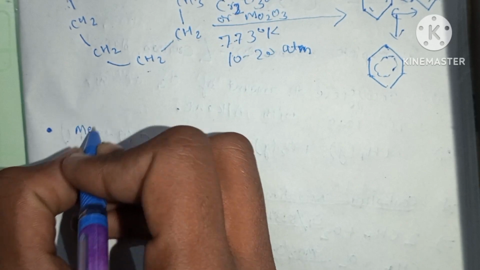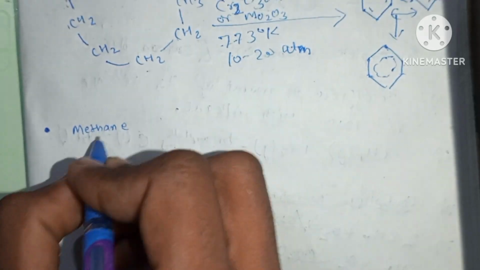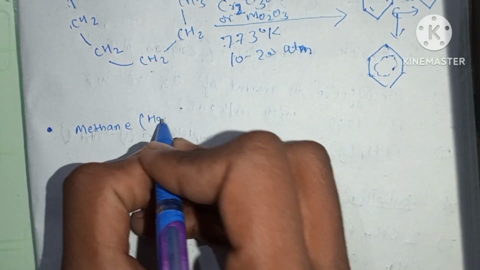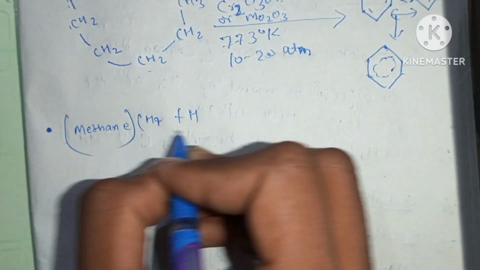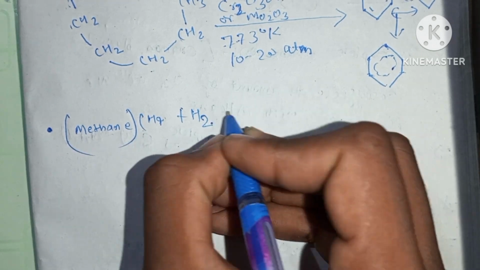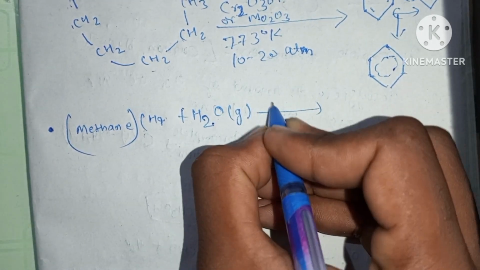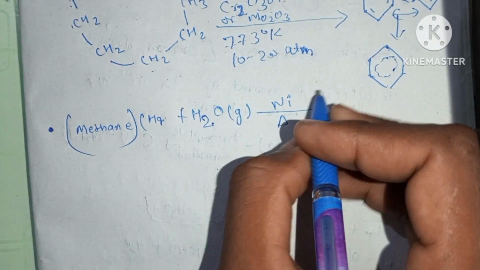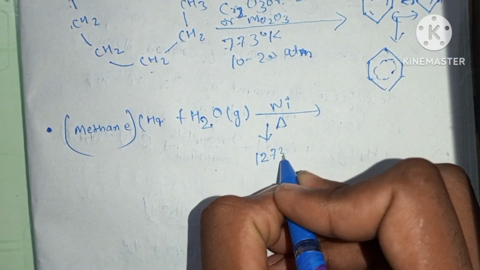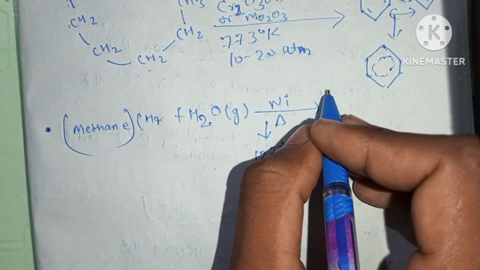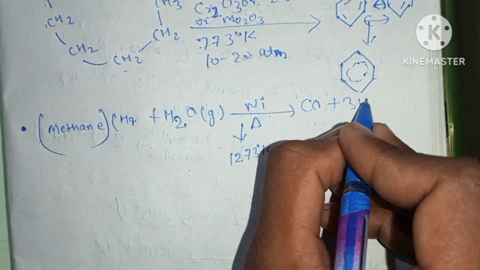Methane, meaning CH4, reacts with steam in the presence of a nickel catalyst and at a temperature of 1273 Kelvin. So we will get carbon monoxide and hydrogen.